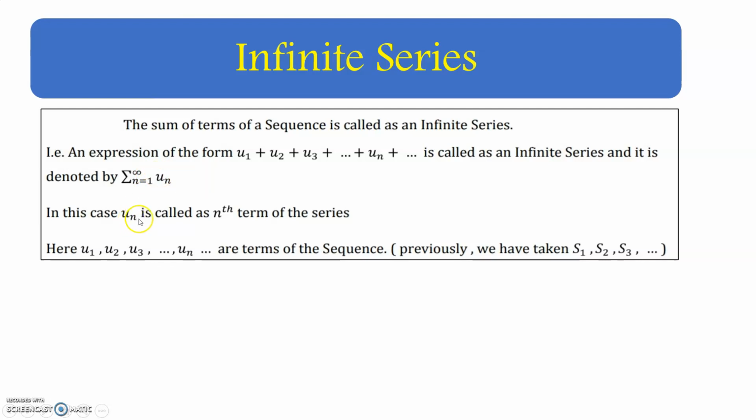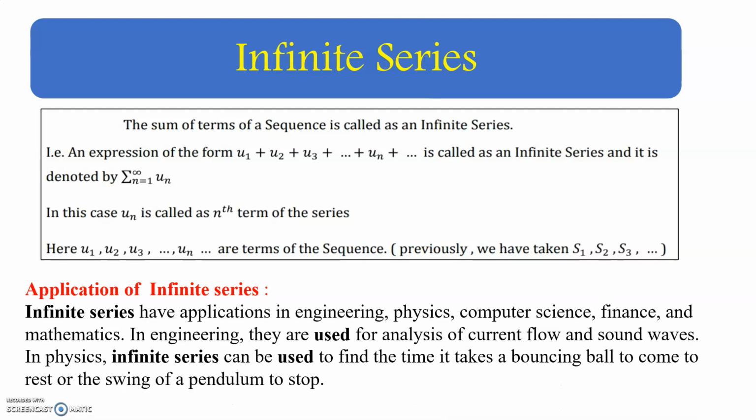In this case, un is called the nth term of the series. Here u1, u2, etc., un are the terms of the sequence. Previously we took them as s1, s2, etc., sn.